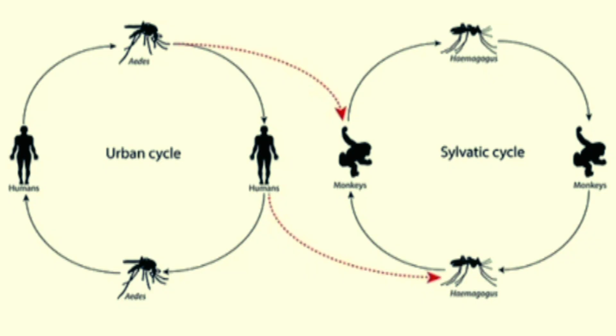Now, there are 2 types of transmission cycles: the sylvatic cycle and the urban cycle. The sylvatic cycle, also known as the jungle cycle, involves transmission between monkeys and mosquitoes. In the urban cycle, the transmission is between humans and mosquitoes. So mosquitoes are usually the cause of dengue. It can come through monkeys, or through humans. Monkeys are the reservoir in the sylvatic cycle.